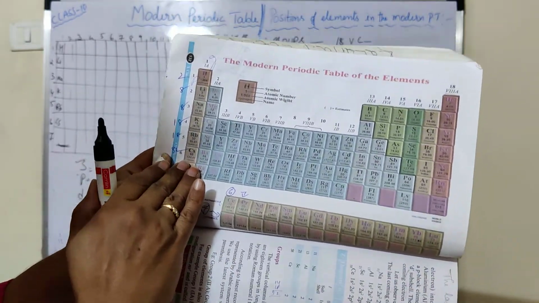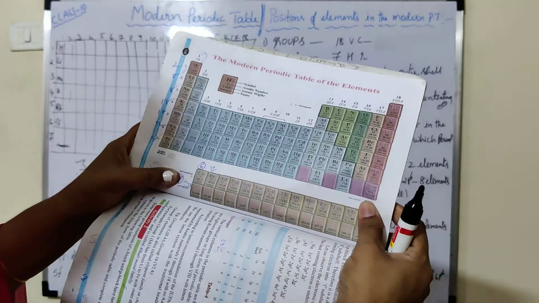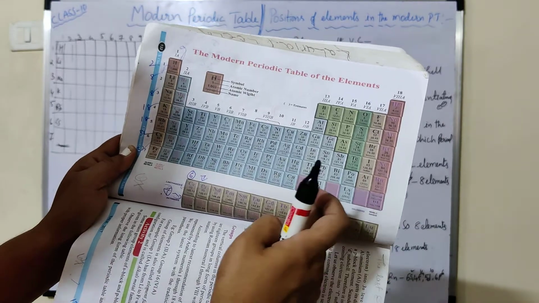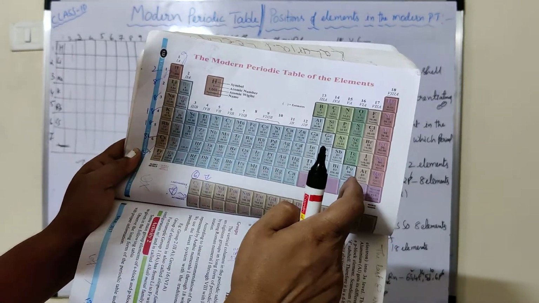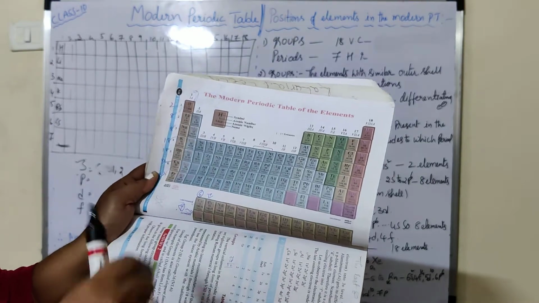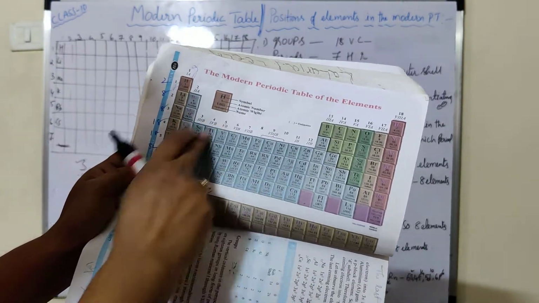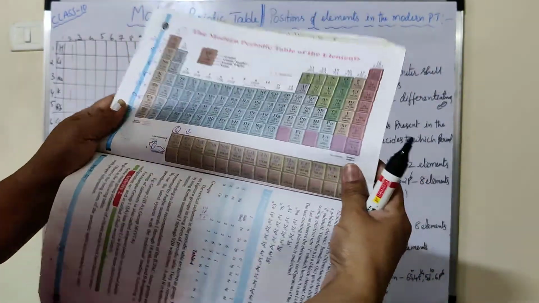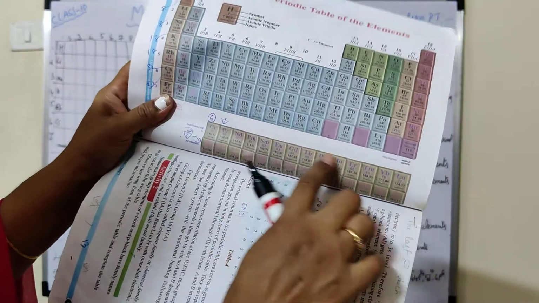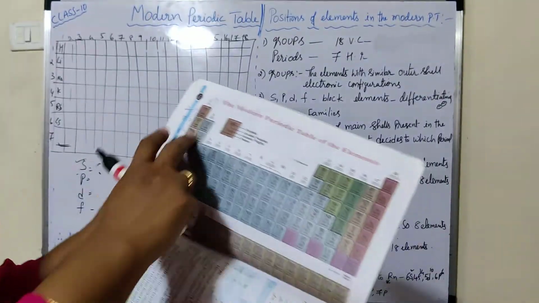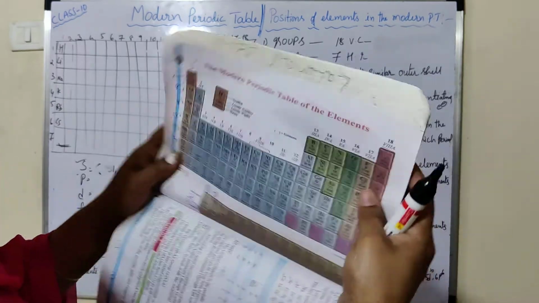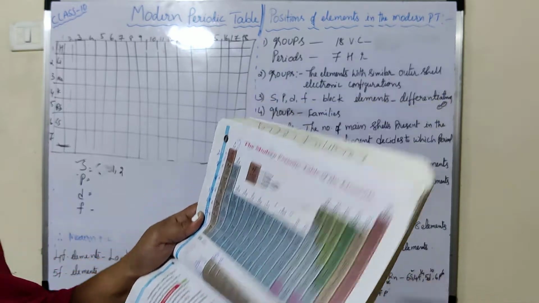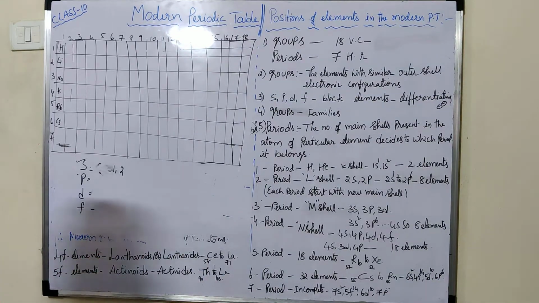S block elements are known as representative elements, and P block elements are also known as representative elements. D block elements are known as transition elements, and F block elements are known as inner transition elements. This is about the modern periodic table. If you cannot see properly, just open the textbook and follow the video. Follow the page and watch the video.